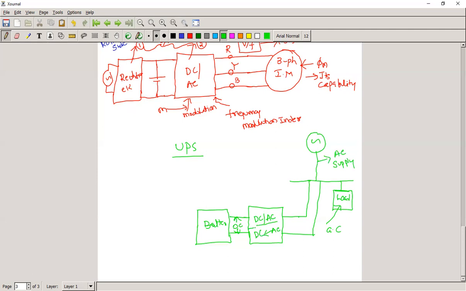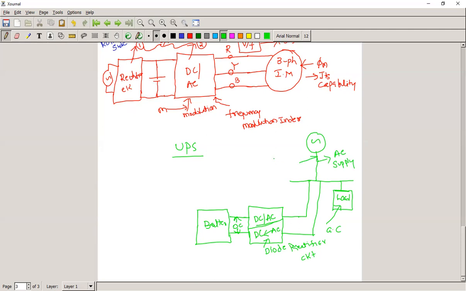That happens by means of one circuit. AC to DC is simply called a diode circuit, or you can say a phase control circuit. We never use the phase control circuit in a UPS. It is a diode circuit, a diode rectifier circuit. By means of the diode rectifier circuit, we are charging the battery if the power is available.